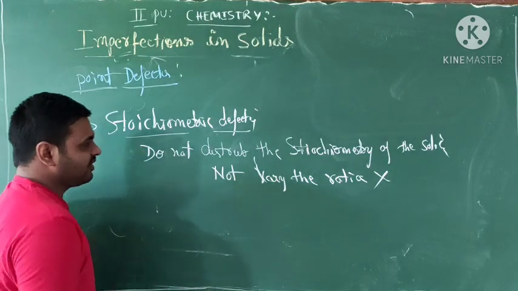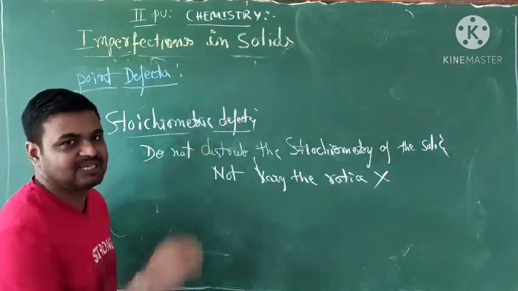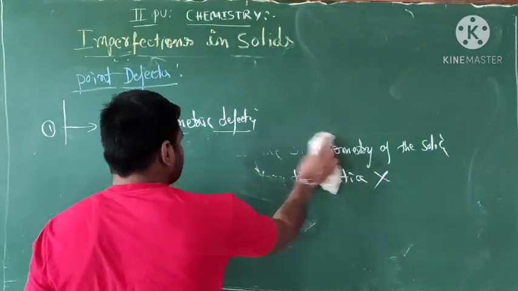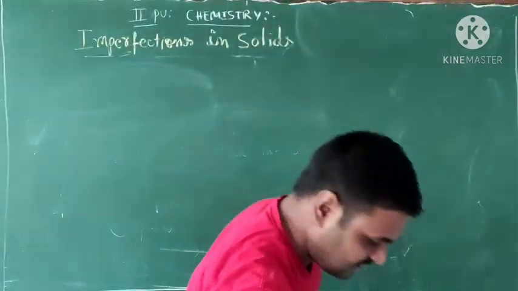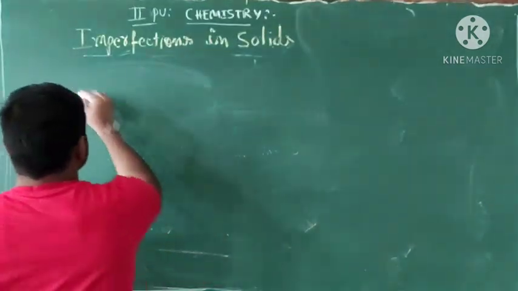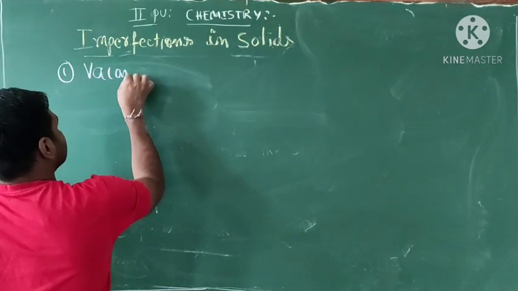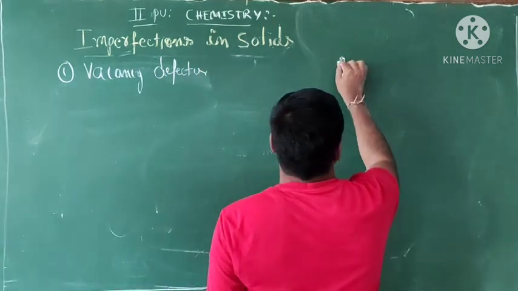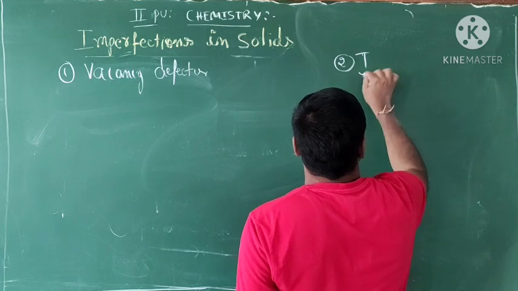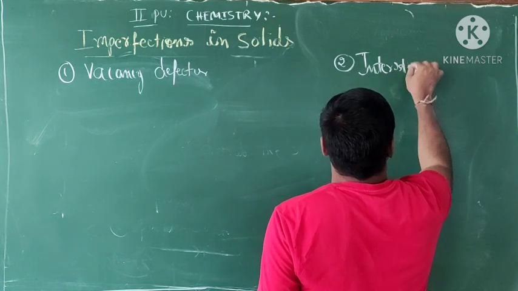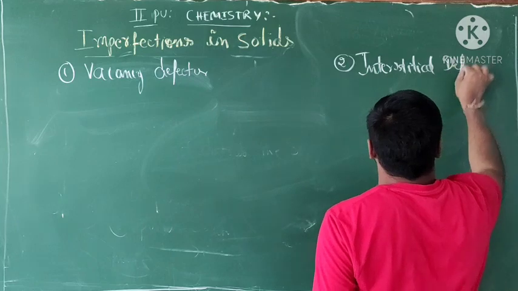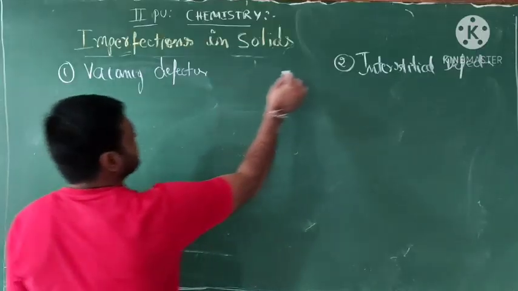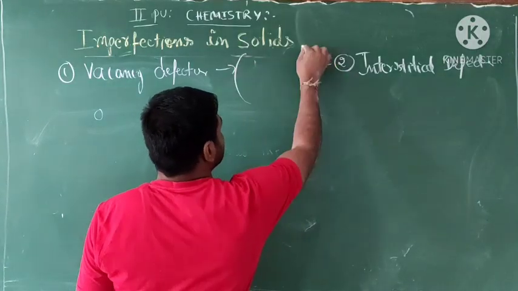Okay, in this stoichiometry, we can know these four different types. Of those four, we will learn about them one by one. This is the first one. What? The point defects. The first one is vacancy defects, and the second one is interstitial defect. Okay, so let me explain one by one. These two are involving only what?